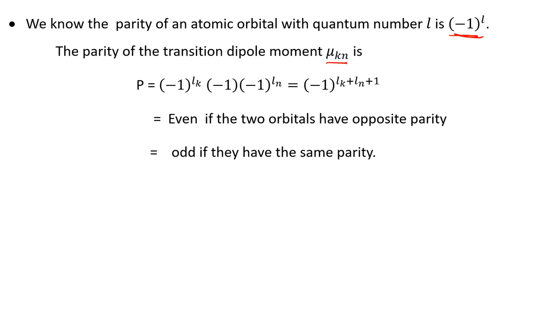So their parity is (-1)^l_k, (-1)^l_n and -1 for r. So that is equal to (-1)^(l_k + l_n + 1), which is even if the orbitals have opposite parity and odd if the orbitals have the same parity.